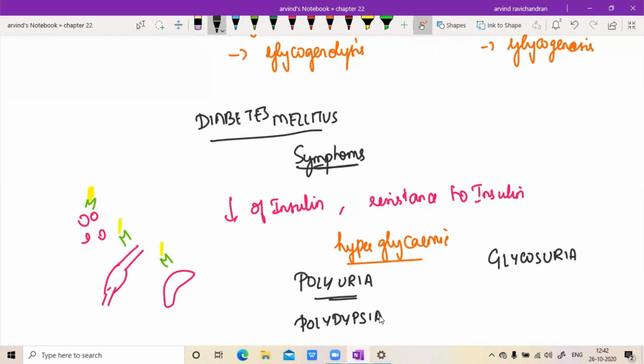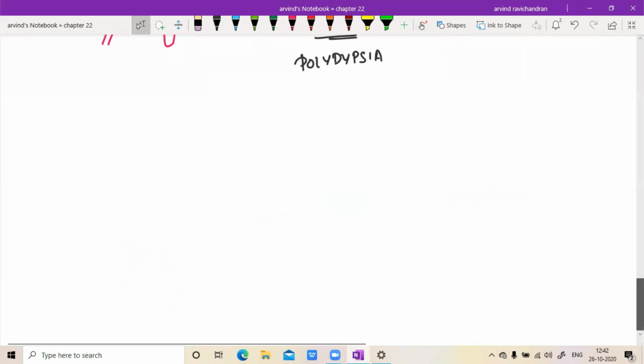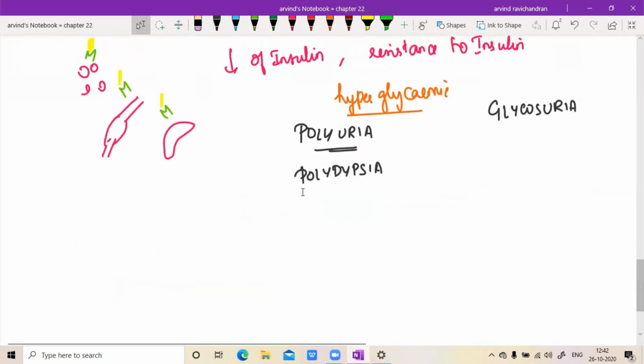Okay, you need to remember this. It's very important for your clinical. So all these are some extra edge points. So polyuria, that is going to be increased urination from the patient. Next is polydipsia. Patient is going to continuously drink water. Next, since he keeps excreting glucose in the urine continuously, he will lose his energy. So he will continuously have a tendency to eat, and that is called as polyphagia.